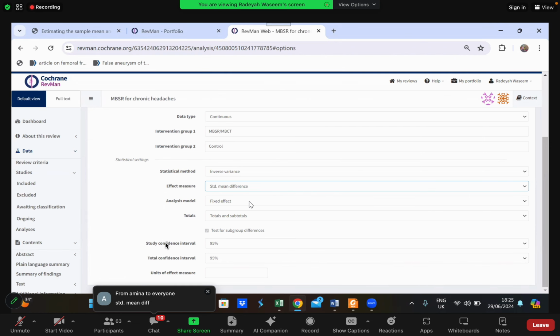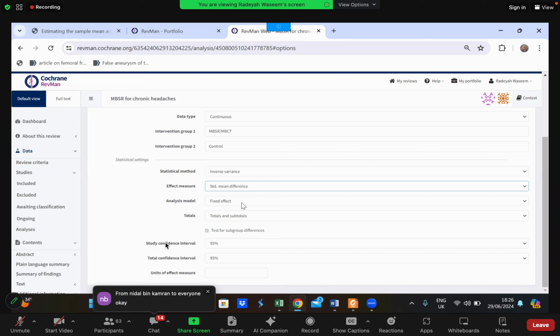Anyone has a doubt over here of why we use standard mean difference? No doubts? Okay, then we'll proceed. We have added standard mean difference because headache frequency is an outcome that could be measured in 28 days, 30 days, or 50 days. There is a certain scale for it, and the units are not interconvertible. There are no units for measuring headache frequency, so you cannot convert it into one another. That is why we will use standard mean difference. Clear?